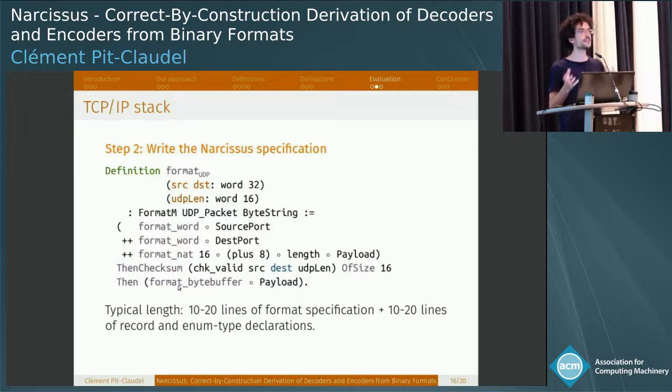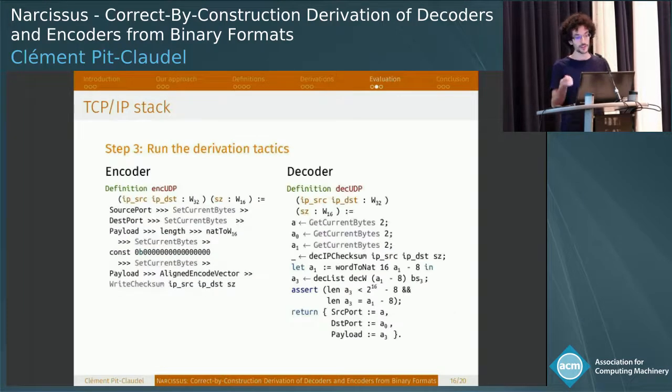The typical effort it takes to add a new combinator, to add a new format like UDP, I'd say is about 10 to 20 lines of format specification. That's what we were looking at, plus 10 to 20 lines of record declarations, like we saw before. And once you have this, you can actually run the derivation tactics. So you get an encoder for UDP, which looks fairly similar to the examples we've seen before, and a decoder for UDP that also looks fairly similar.